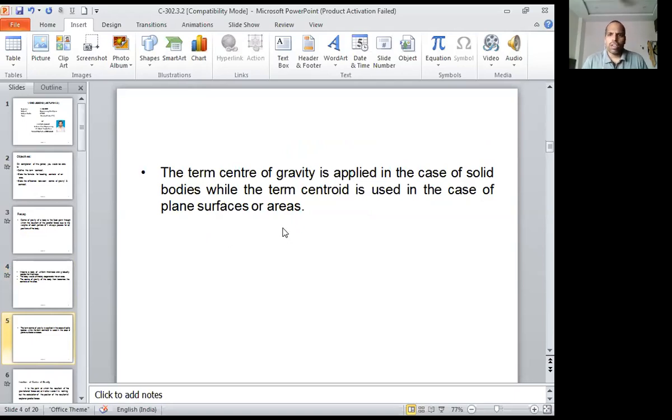Again, the term center of gravity is applied in the case of solid bodies, while the term centroid is used in the case of plane surfaces or areas, only areas. We are not going to discuss solid bodies here. A solid body will have some mass or weight, and center of gravity is used only for solid bodies, whereas the term centroid is used only for plane surfaces.